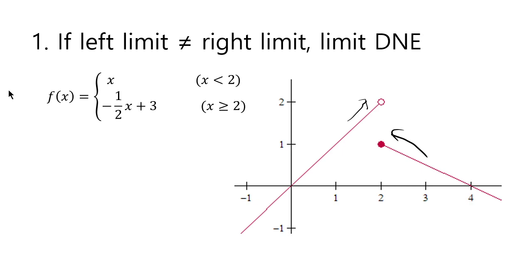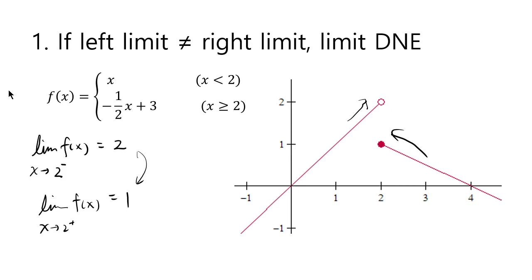So in this case, what we have is that the limit of f of x as x approaches 2 from the left gives you 2, whereas the limit of f of x as x goes to 2 plus is equal to 1. And since the left limit and the right limit do not agree, we say that the limit of x going to 2 of f of x does not exist.